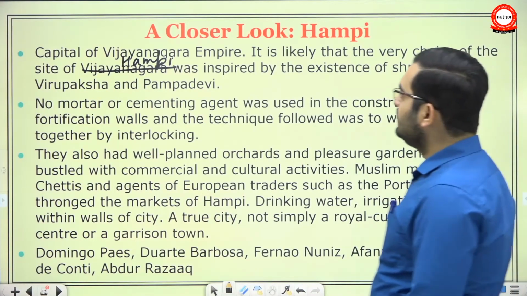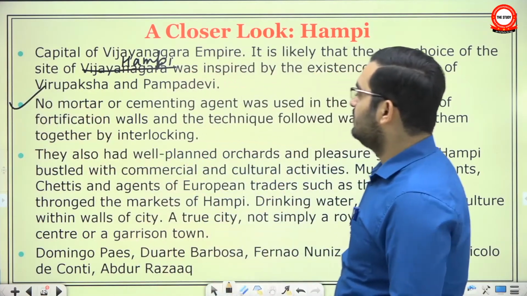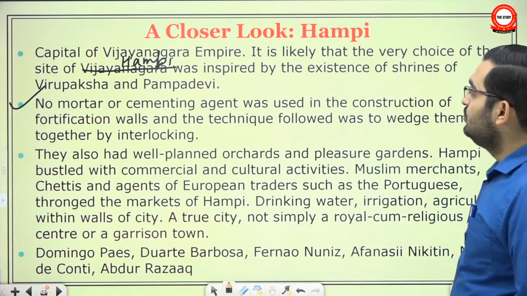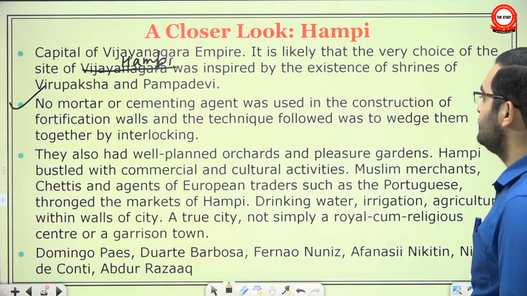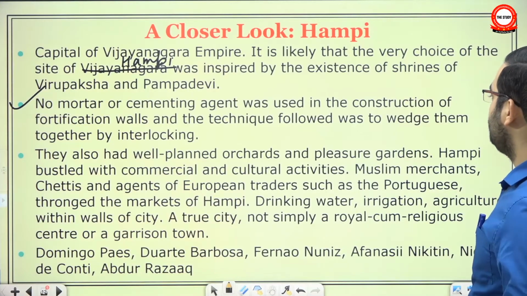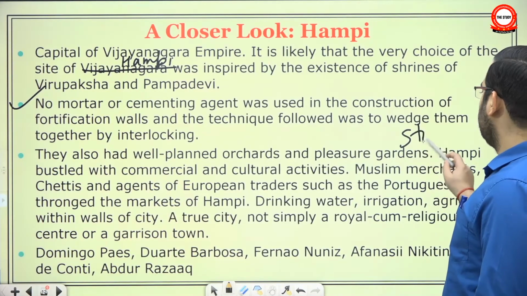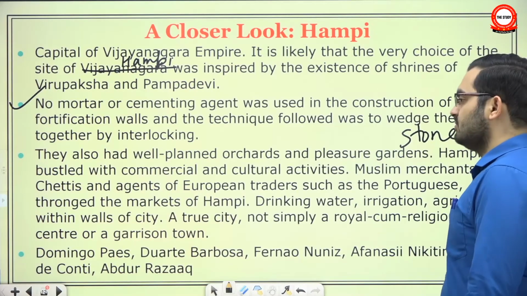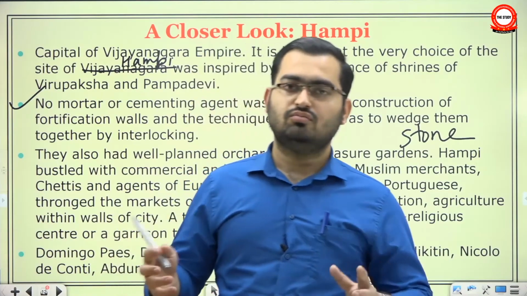One important thing about the construction of fortification at Hampi is that no mortar or cementing agent was used in the construction of fortification walls, and the technique followed was to wedge these stones together by interlocking them. Okay, you interlocked the stones.